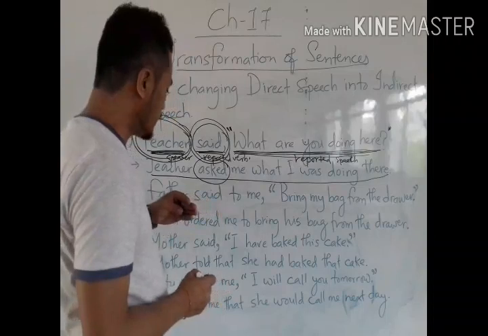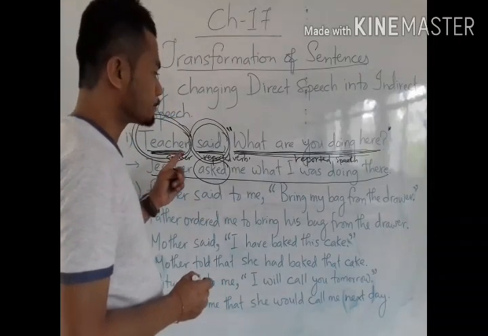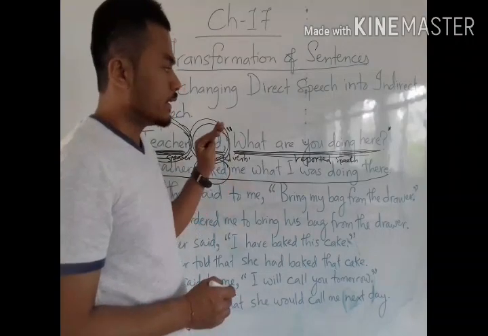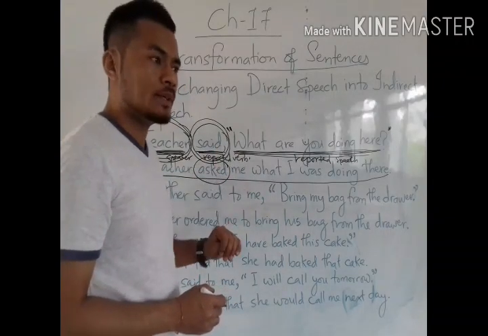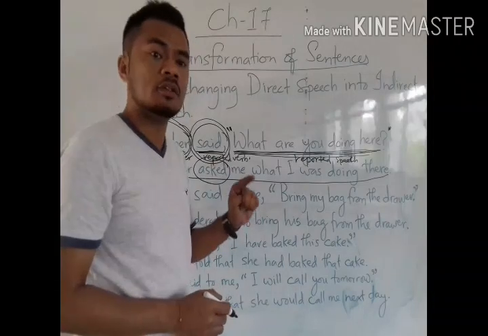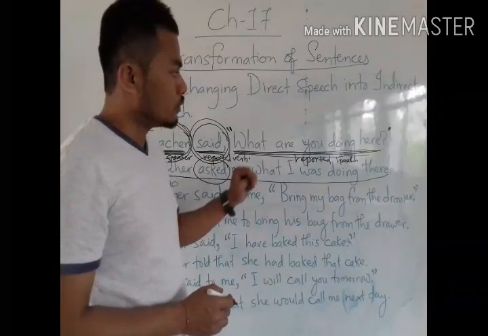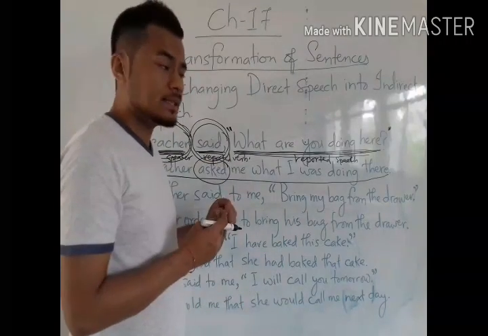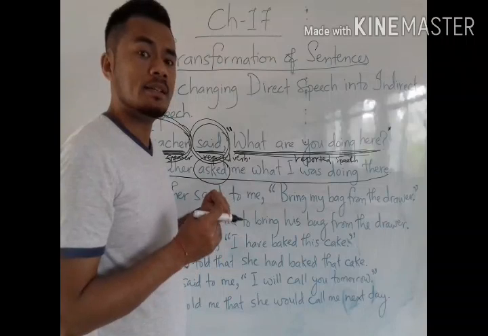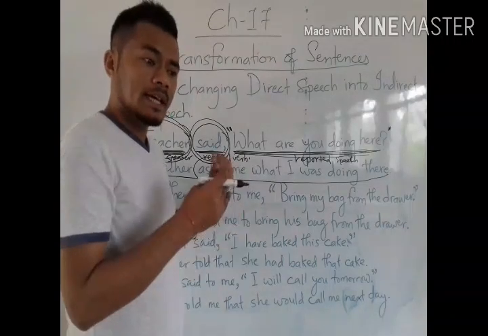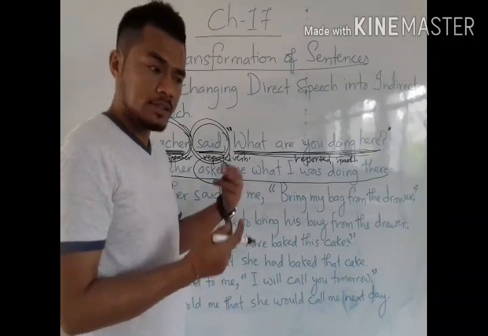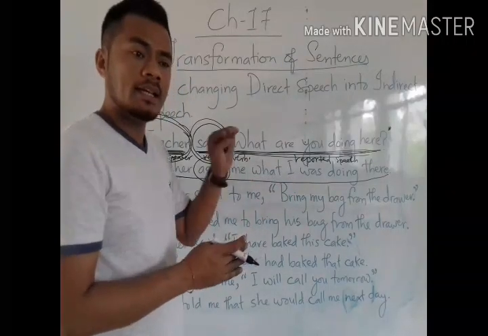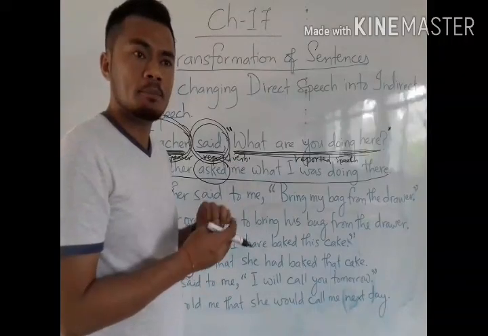Now see here, the most important thing is that whenever we change direct speech into indirect speech, we have to be sure about the change of tense. "What are you doing here?" That means, what are you doing? This is an interrogative sentence and it is in present continuous tense. See, present becomes past: if the direct speech is in simple present, in indirect speech it becomes simple past.